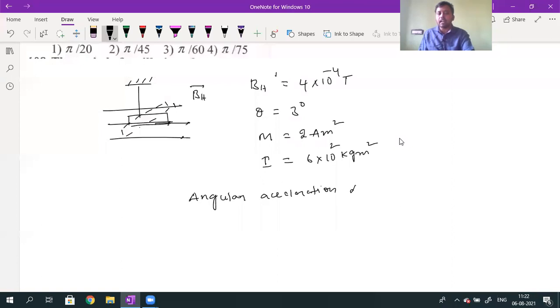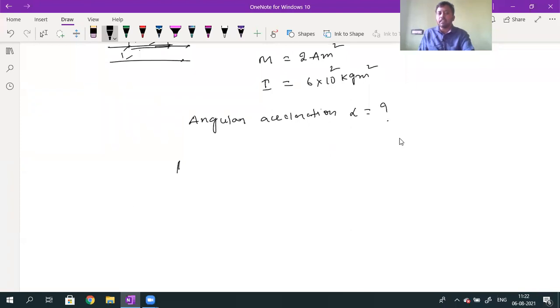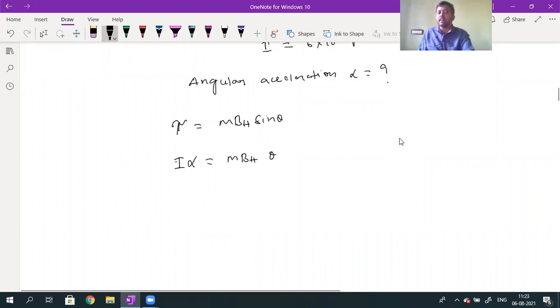Angular acceleration, alpha value is equal to how much? To calculate the angular acceleration, first, what is the formula for torque? Tau is equal to M into BH into sine theta. Whenever theta is very small, tau can be written as I into alpha is equal to M into BH into theta, since sine theta will be equal to theta. From this, we want to calculate the alpha value. Alpha is given by capital M into BH divided by I, into theta, where alpha is called the angular acceleration.